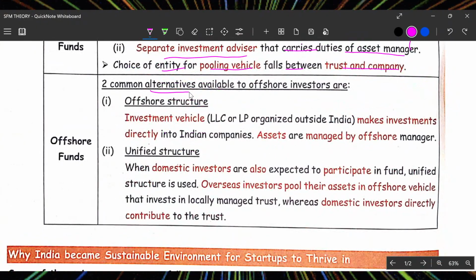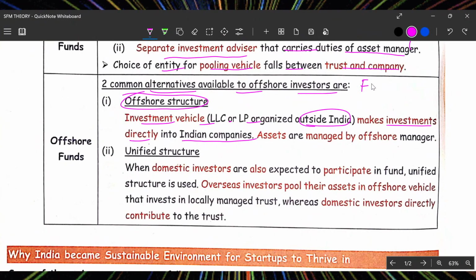Offshore fund: there are two common alternatives available for offshore funds. What are they? Offshore structure. The investment vehicle, LLP or LLC organization outside India, makes investments directly into Indian companies. So a foreign company invests in an Indian company; assets are managed by offshore managers, and the control is offshore. It is directly becoming a foreign company.